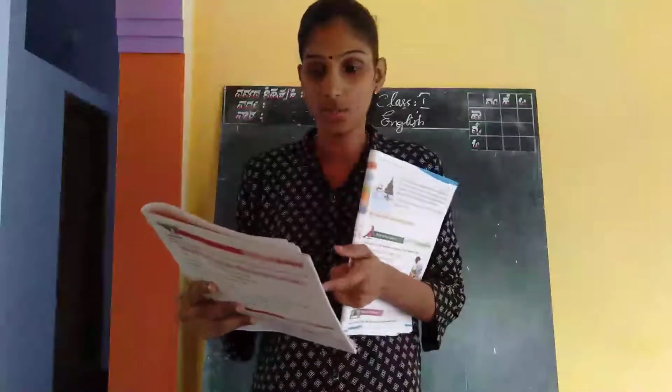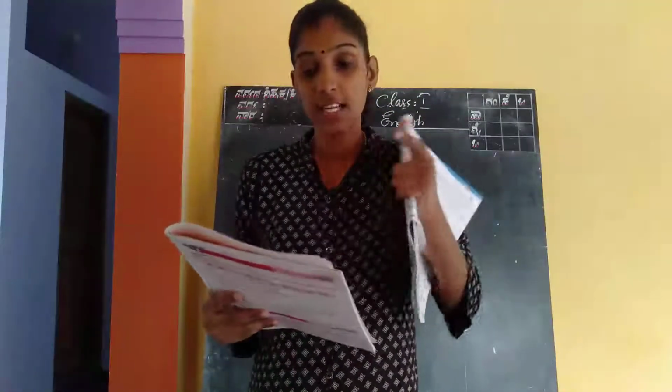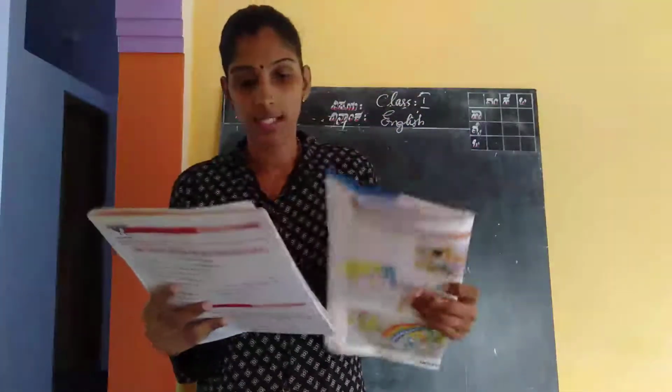See, rainbow, monsoon season; bright sun, summer season; snowman, winter season; ice cream man, summer season; Christmas tree, winter season, right? Next, see, filling the blanks. Next activity, filling the blanks.